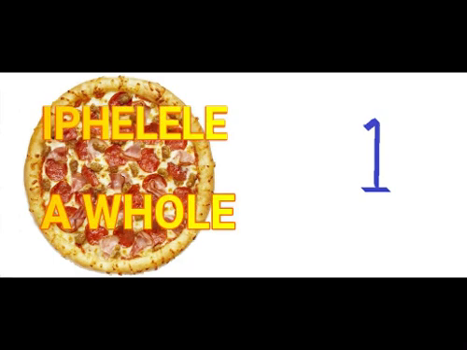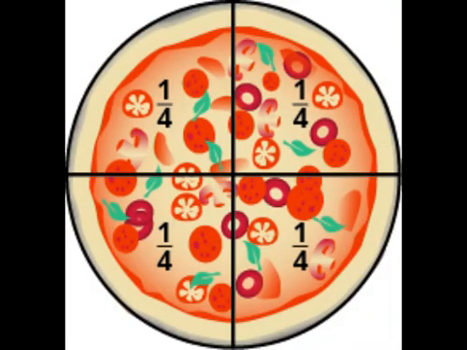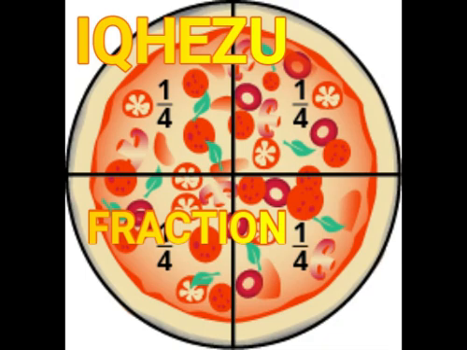This pizza is a whole. Le pizza iphelele. Let's divide this pizza into 4 slices or pieces. Masiyahlule le pizza ibe zizilayi ezine okanye amaqhekeza amane. Each slice of pizza is a fraction because each slice is part of the pizza. Isilayi sale pizza siliqhezu kuba isilayi ngasinye siyinxalenye yepizza.